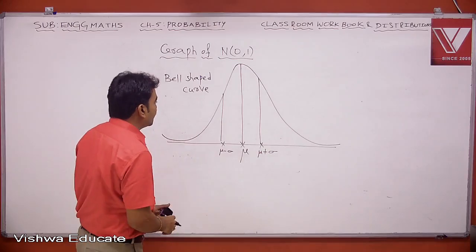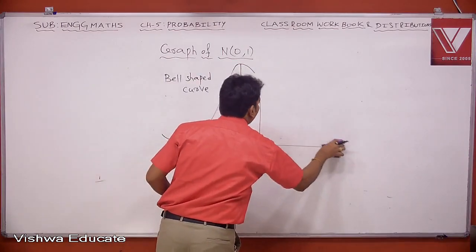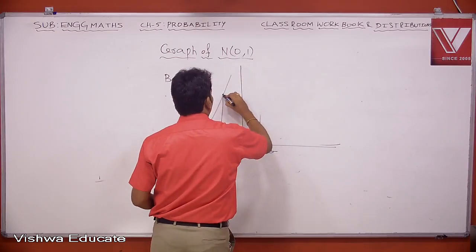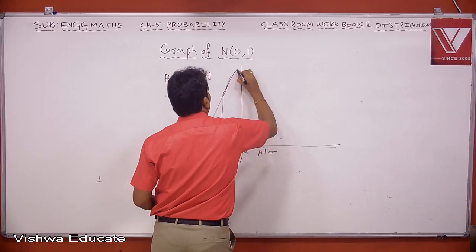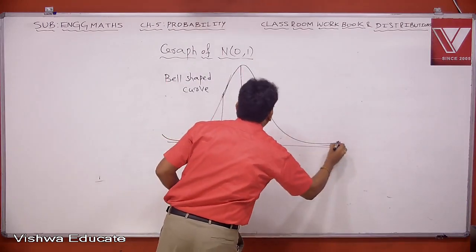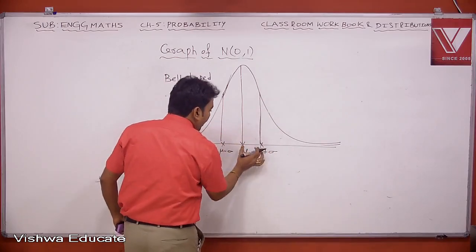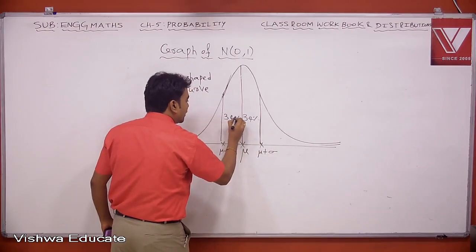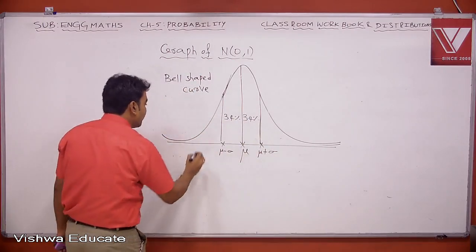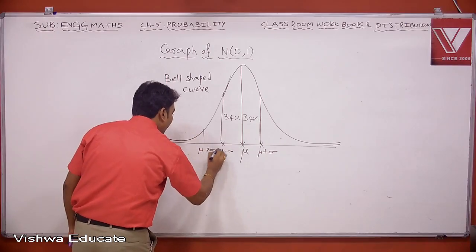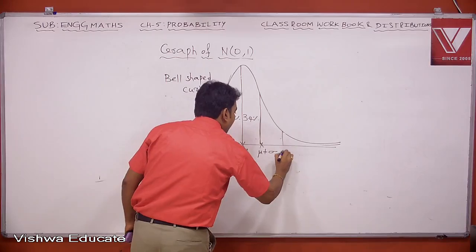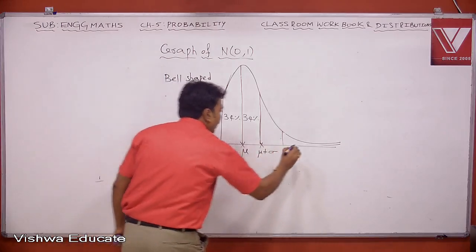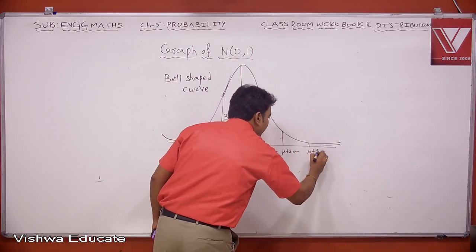Now the area between these is 34%. Basically they are probabilities. Now this is mu minus 2 sigma, and this is mu plus 2 sigma, and this is mu minus 3 sigma, and this is mu plus 3 sigma.